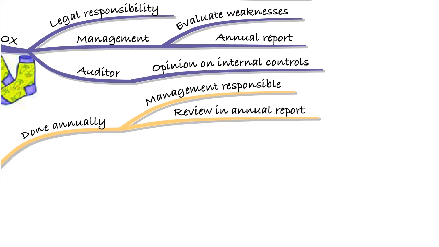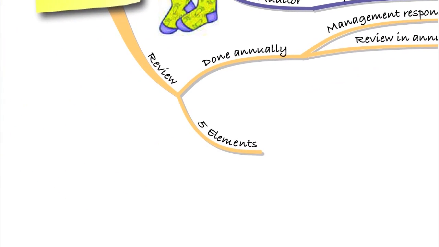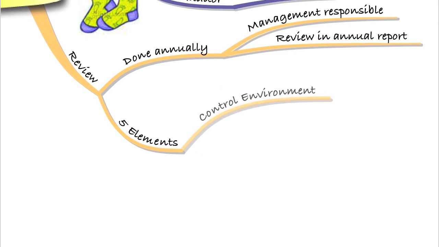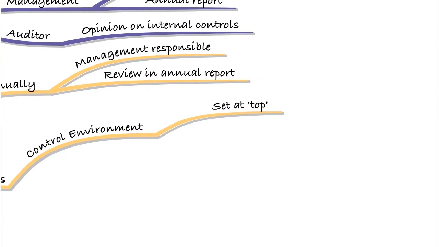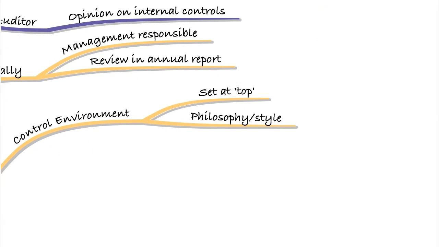So if you were looking for the elements of a good internal control system, the 5 things you'd be looking for were, first of all, the control environment. So we already discussed this when we looked at the roles of different people within the organisation. Remember we said that the CEO sets the tone for the organisation. Well, that tone could be referred to as the control environment. So it's set at the top, and it's really a philosophy or style. So it's how that organisation is run, how those within that organisation see internal controls. Do they see internal controls as important, as something that's integral to the organisation, or are they not that bothered?